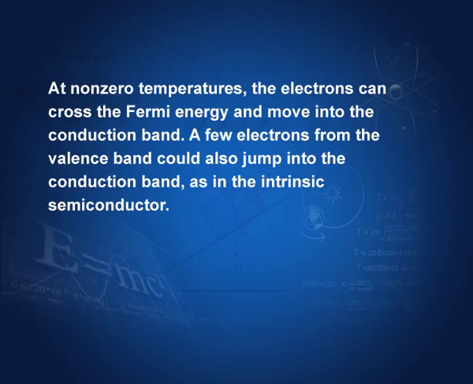A few electrons from the valence band could also jump into the conduction band as in the intrinsic semiconductor. These electrons leave behind holes in the valence band, which contribute to conductivity of the semiconductor as minority charge carriers.